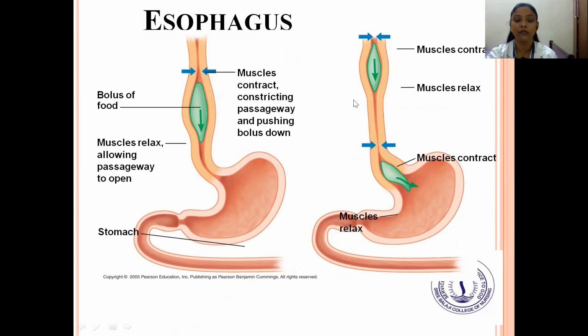This is the esophagus. You can see the muscles contracting, constricting the passage and pushing the bolus down. This is the bolus of food, where the muscles contract to push the food down, and again the muscles relax, allowing the passage to open, and it enters the stomach. So the muscle contracts and then relaxes, and again contracts and then relaxes. This is the process that happens in the esophagus.